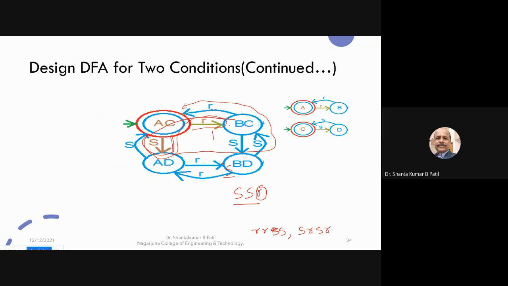For example, if the question says it should accept an even number of S and an odd number of R, in that case BC will be the final state, which accepts an even number of S and an odd number of R. If it is an odd number of S and an odd number of R, then this will be the final state. If it is an odd number of S and an even number of R, then this will be the final state.